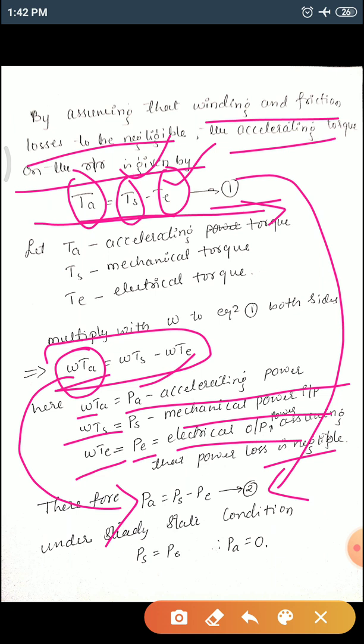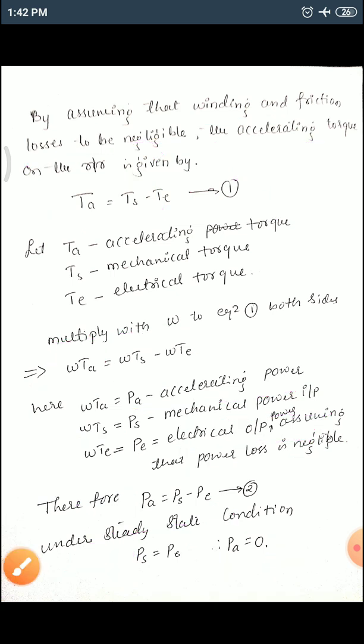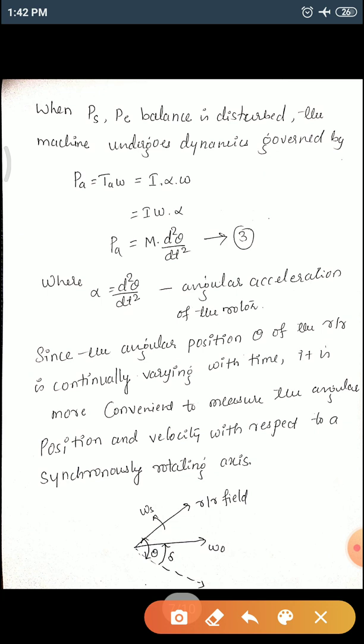Under steady state condition, this will be balanced. Whatever input power is given will be equal to the output power, that is mechanical power equals electrical power, therefore acceleration power will not be there. But when the balance between PS and PE is disturbed, the machine undergoes a dynamic condition. That is given by PA, which is nothing but TA into omega.